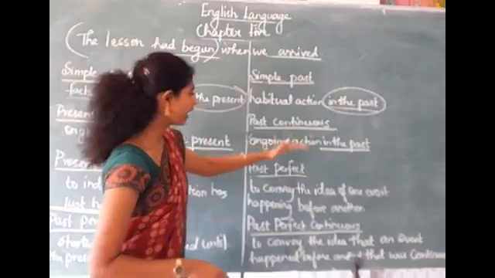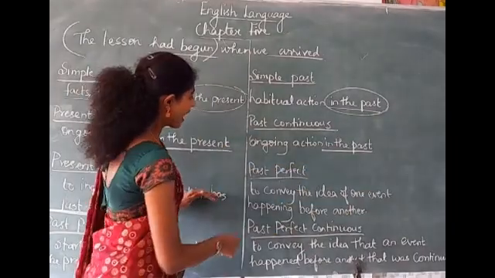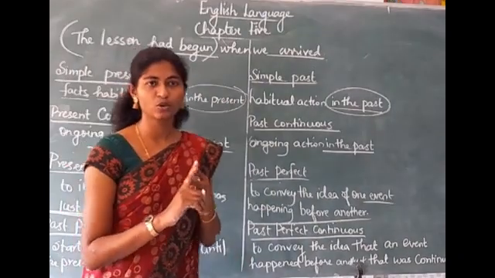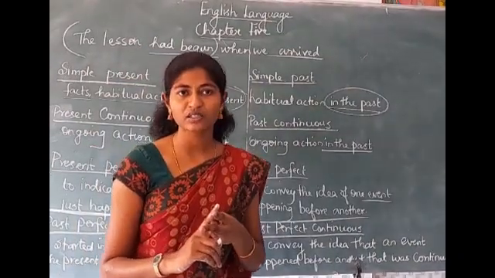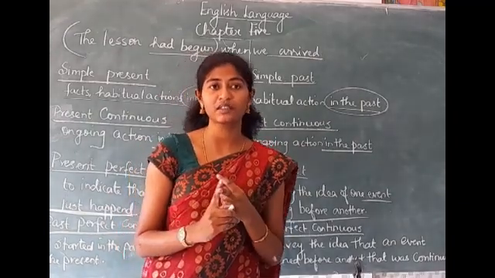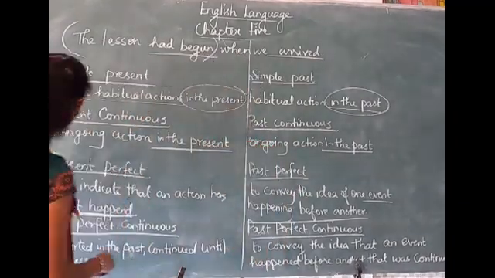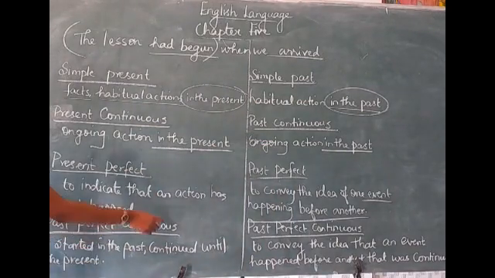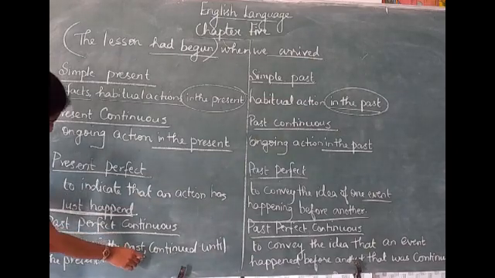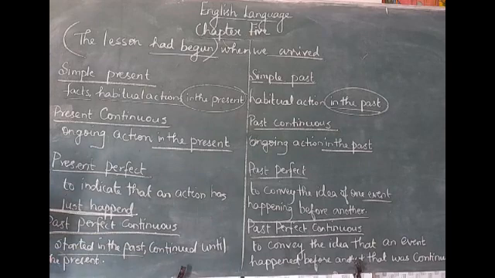To convey the idea of one event happening before another. So if you are talking about two past actions in the same sentence, you have to use past perfect tense to mention the first completed action. Right? Then, past perfect continuous tense. See, it is used to denote an action which started in the past. See, it's present perfect continuous. Okay. Yes.